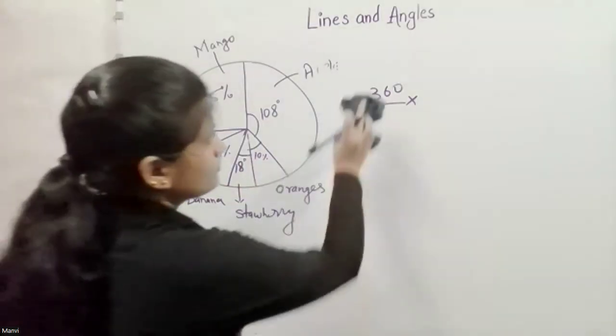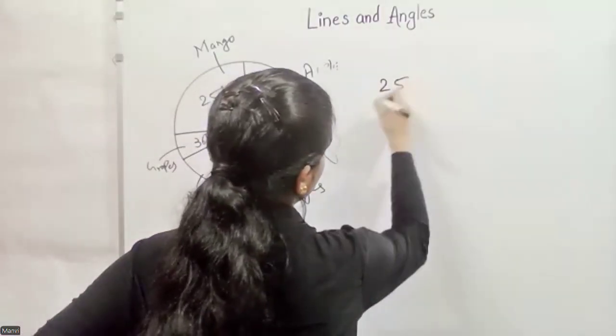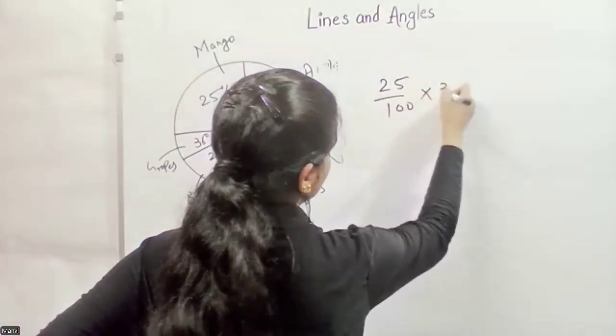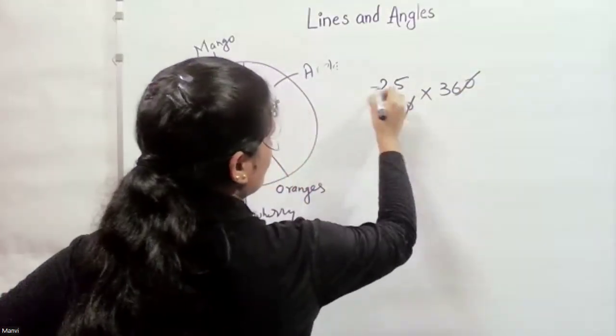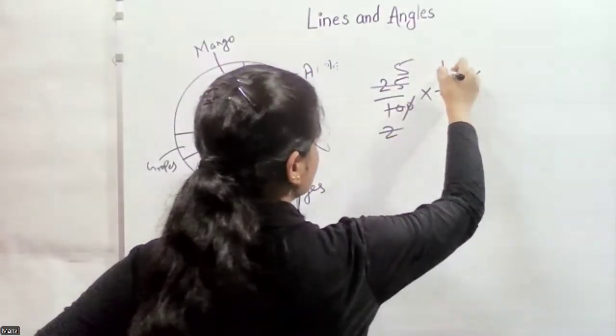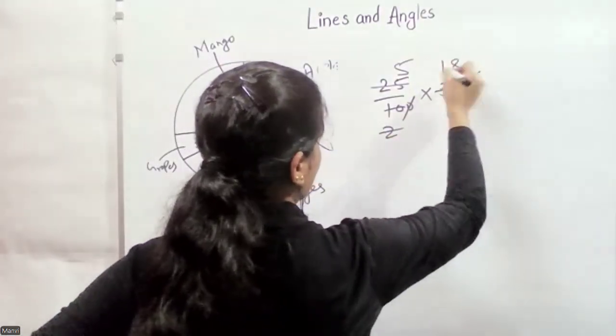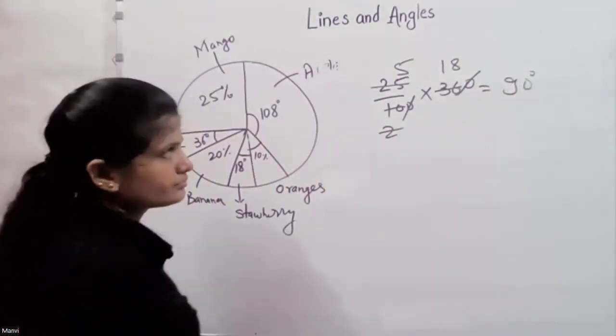I did 25 by 100 times 360. 5 times 5 is 25. 18 times 5 is 90. Good.